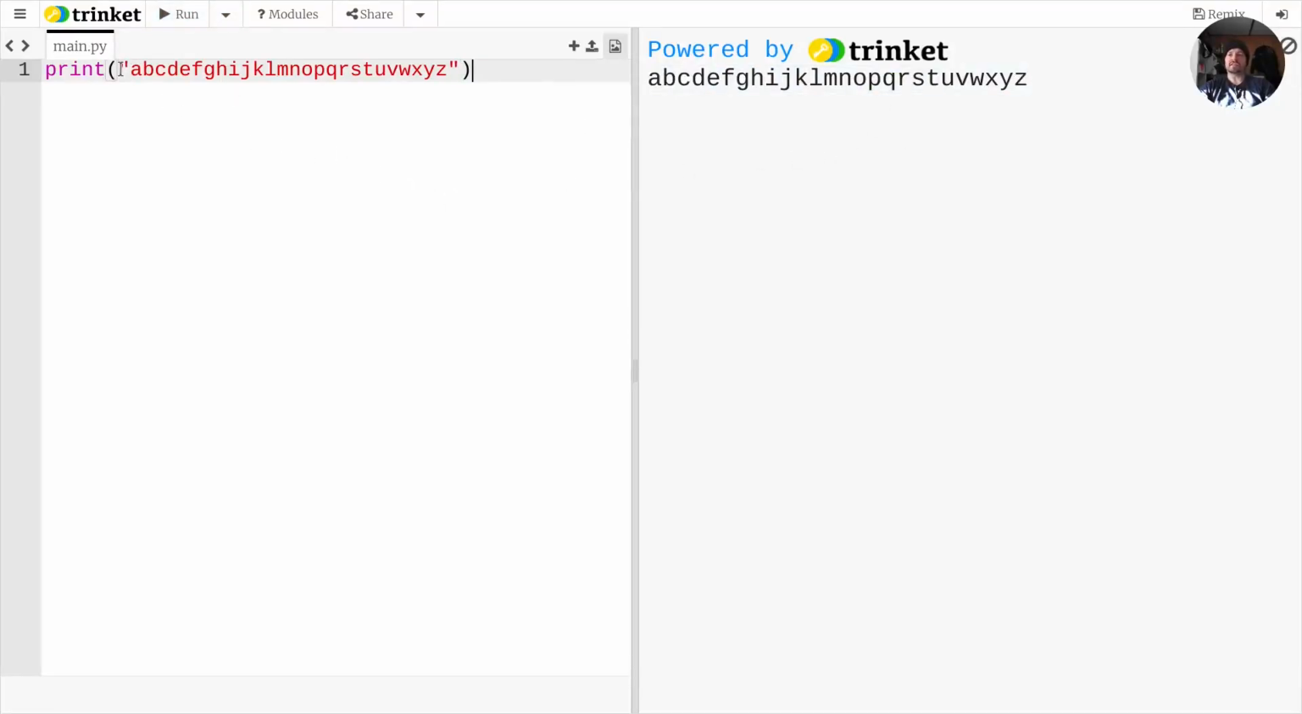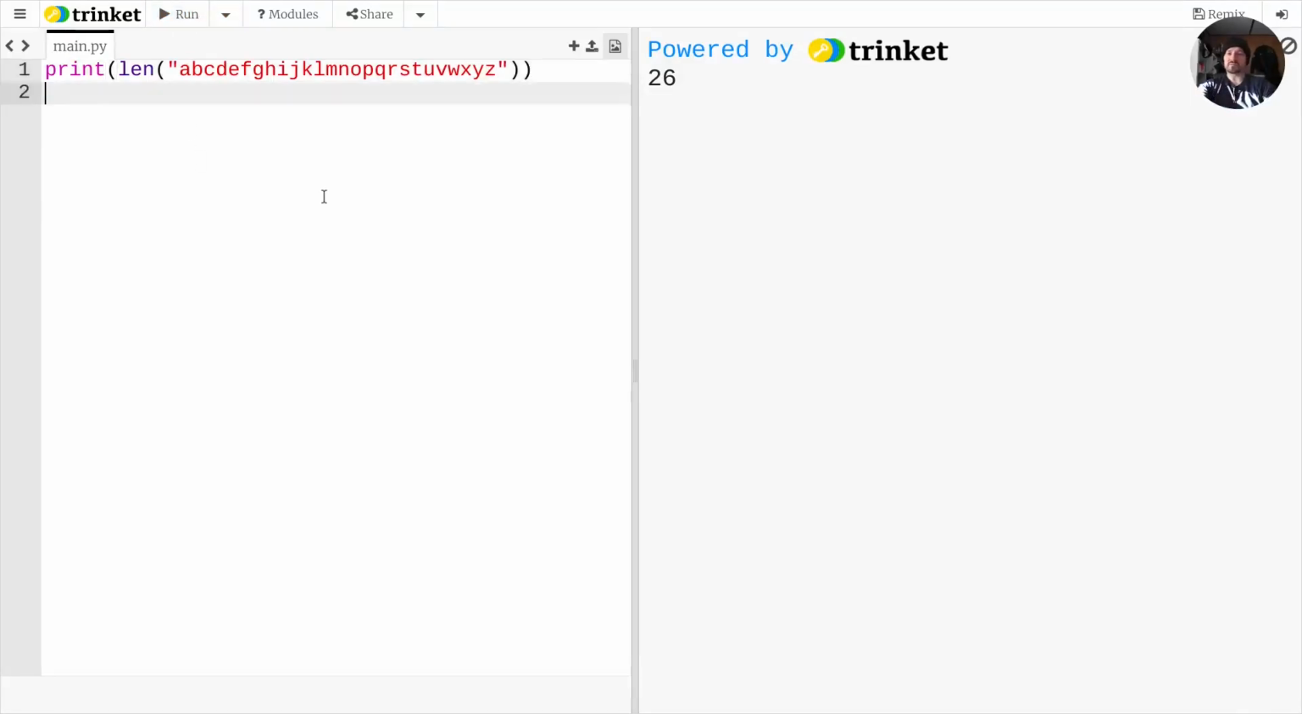But what if, instead, I tell my print statement I would like to print the len, parentheses, and go all the way over to here, and close the parentheses. What I'm asking for is the length, or the number of characters that go through here. Now, if you know your elementary alphabet, you should know that this result gives you 26. All right. And we can do this with anything that we want.